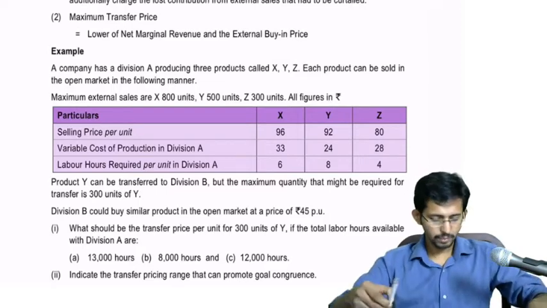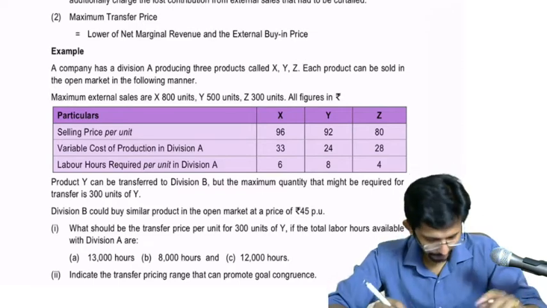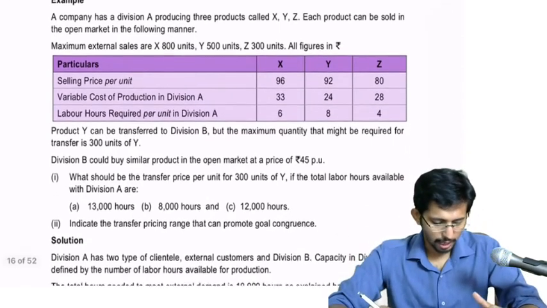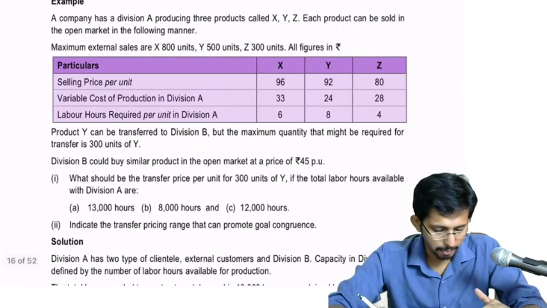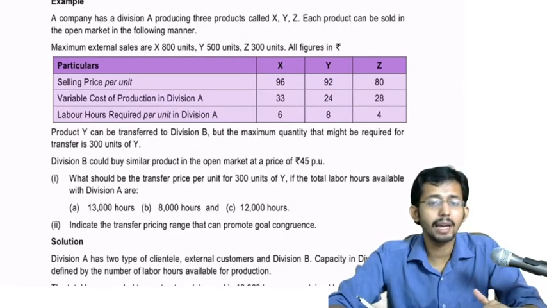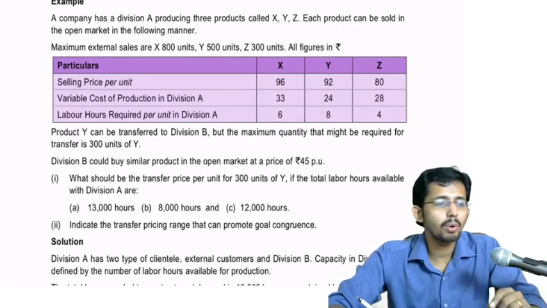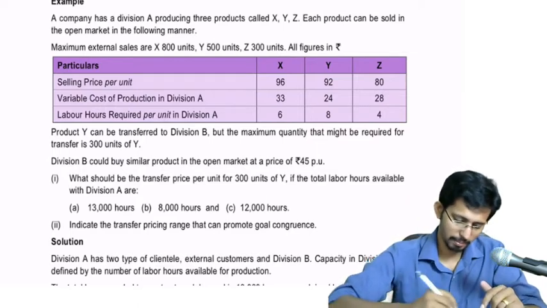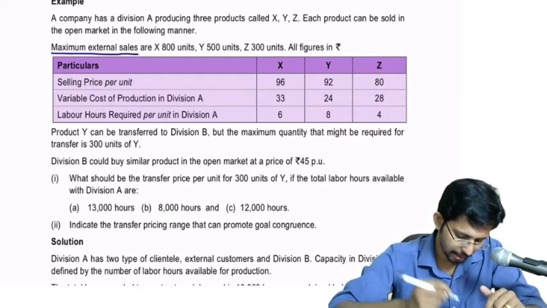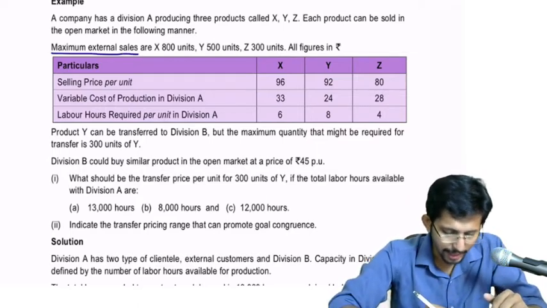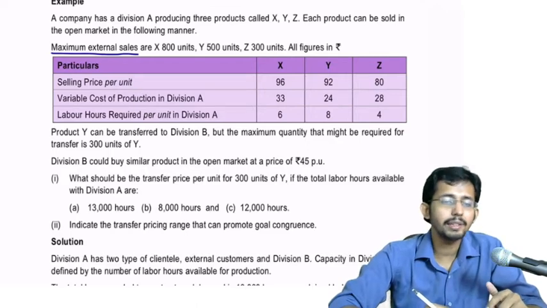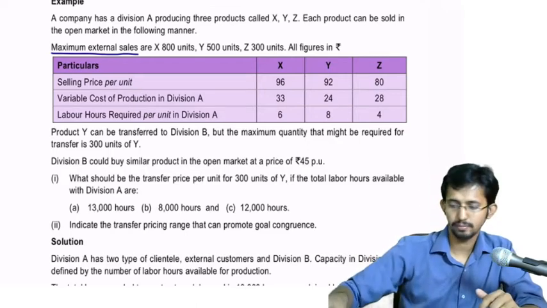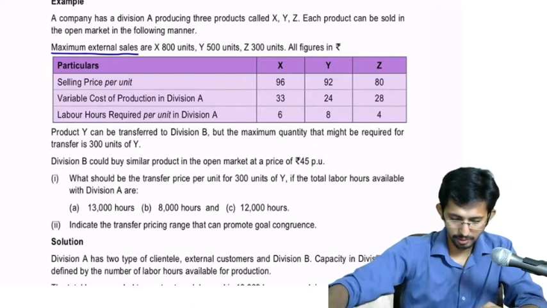Okay, so what's given in the question? A company has a division A producing three products called X, Y, and Z. Each product can be sold in the open market in the following manner. Maximum external sales are X 800 units, Y 500 units, Z 300 units.